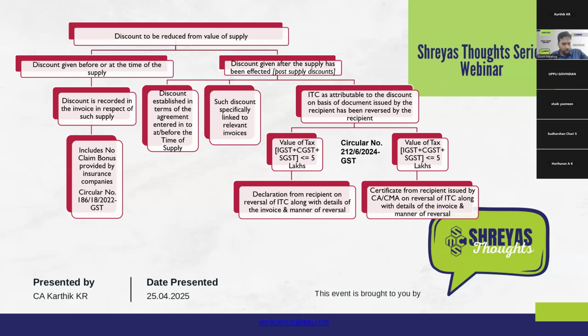So the question that is being posed here is to the taxpayers or experts on this call, an open question: whether any of you have already faced this issue, whether the department has asked you to link it to invoices one-to-one.